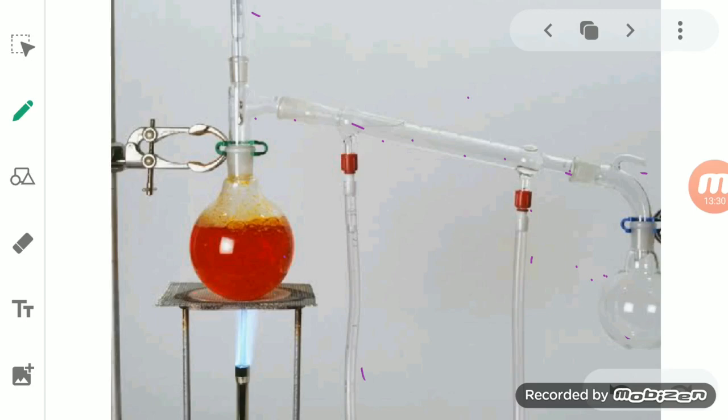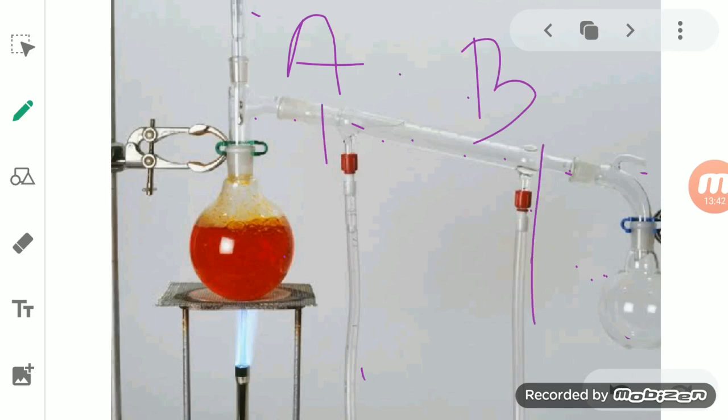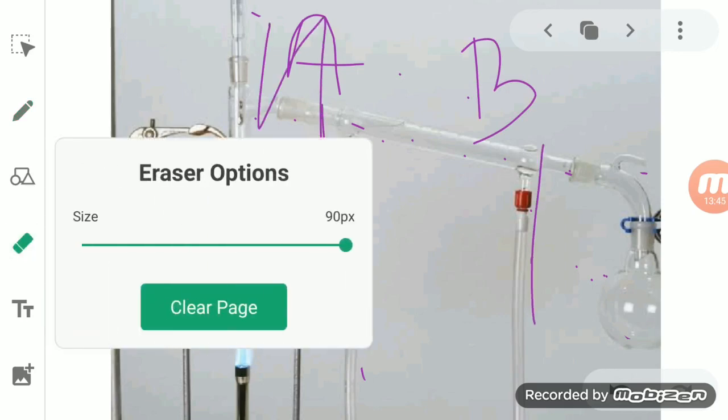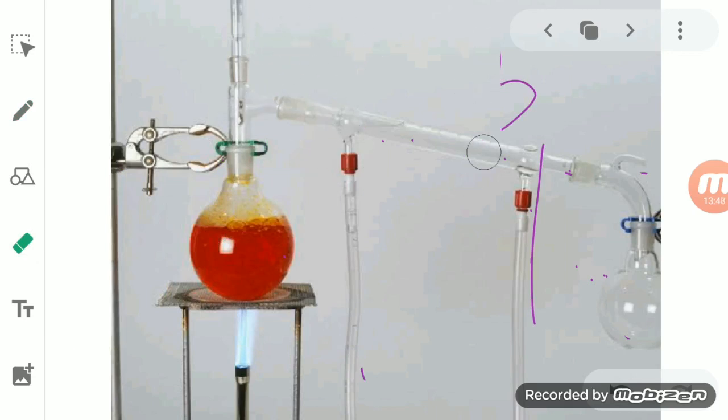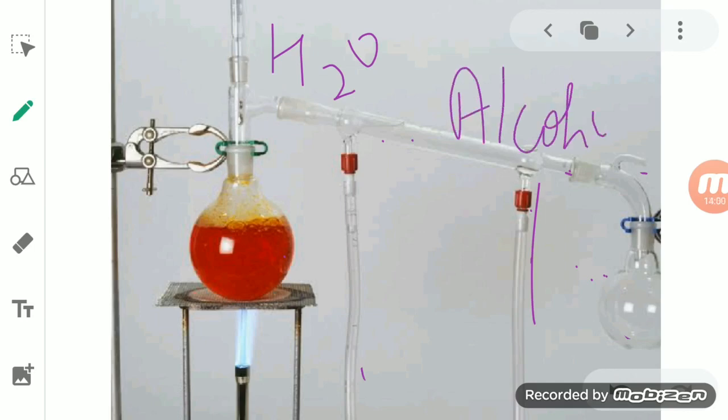Now, a point to be noted in the distillation process: when you take two liquids, suppose we have taken a liquid A and a B, or water and alcohol, the boiling point must vary. This is the first condition. If the boiling points are different, only then are we able to separate these two components from each other.